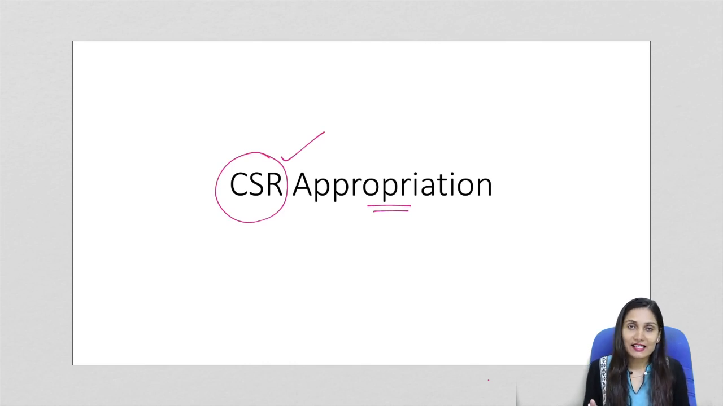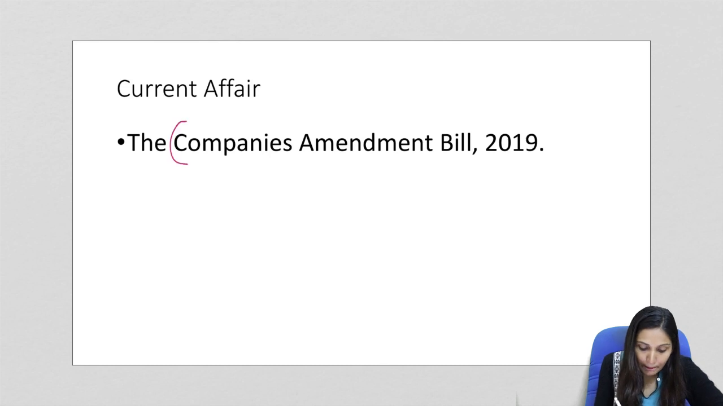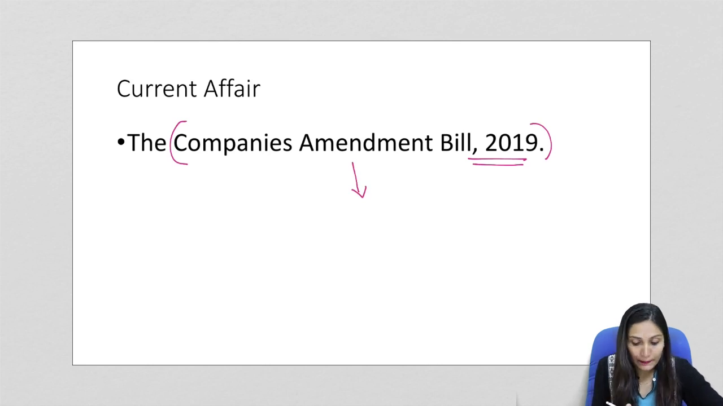So let us start with analyzing what is the current affair. Now, first of all, if we analyze the current affair, we will see that the government has introduced the Companies Amendment Bill 2019 in the Parliament. So, we have already discussed in detail about the Companies Amendment Bill of 2019, which was introduced in the Parliament, in a different lecture. You can refer to the lecture for more details of the amendment of Companies Act of 2013.